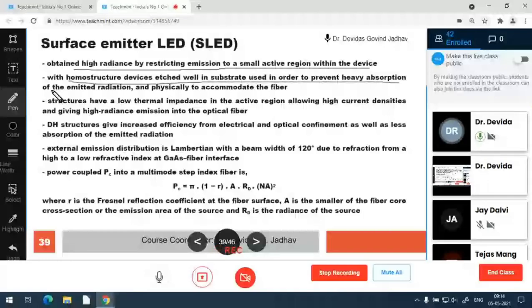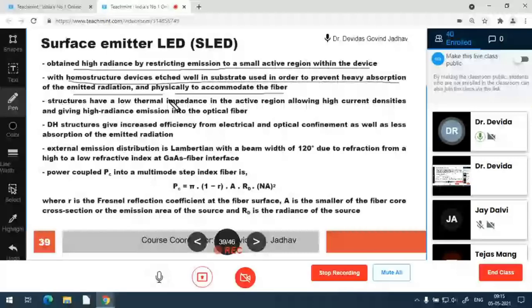So the photon is directly launched into the optical fiber, which is connected. This increases the radiance.